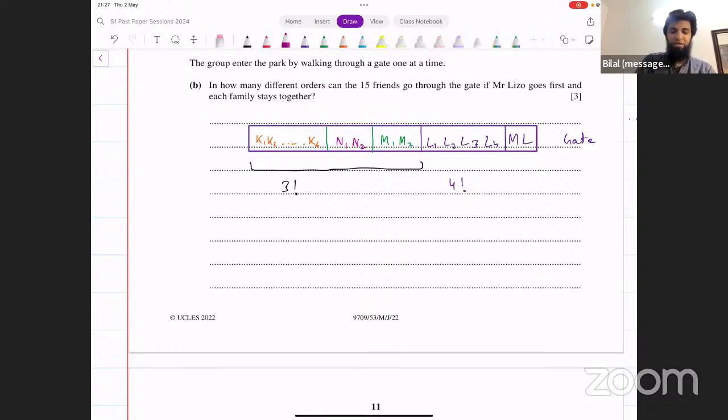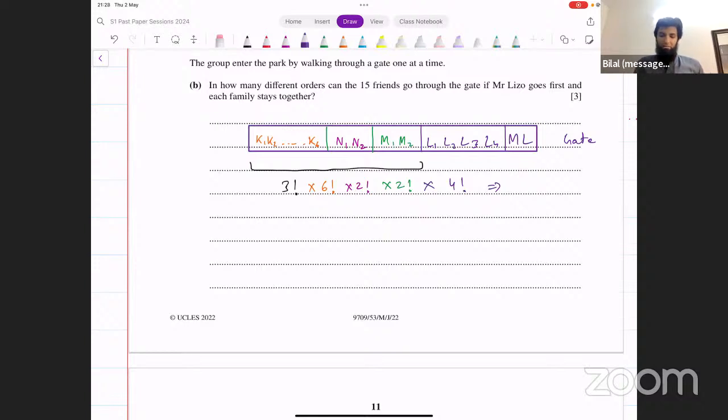And then within each of these boxes, people can switch places as well. So Mr. Kenny's family, in how many ways can they be arranged? 6 factorial. Mr. and Mrs. N's family, Nanta's family, that's 2 factorial. And Mr. and Mrs. M's family, that's 2 factorial. And that should give you the result. Just multiply all of them.